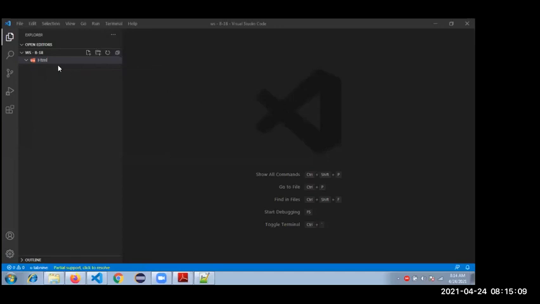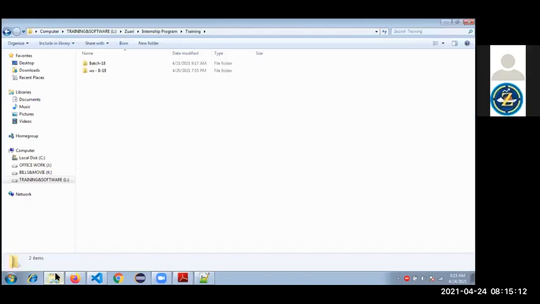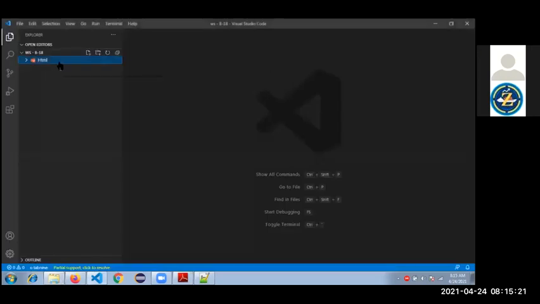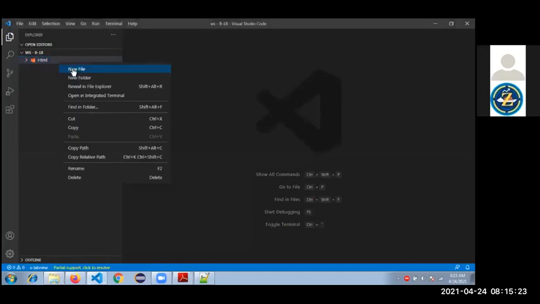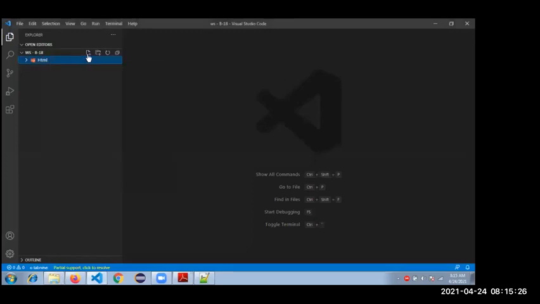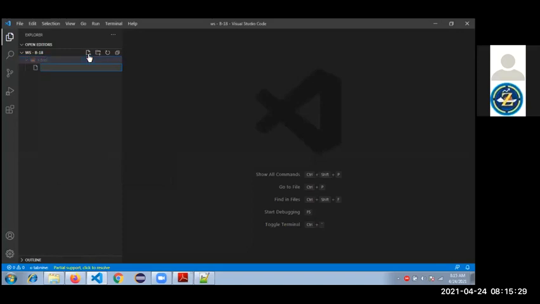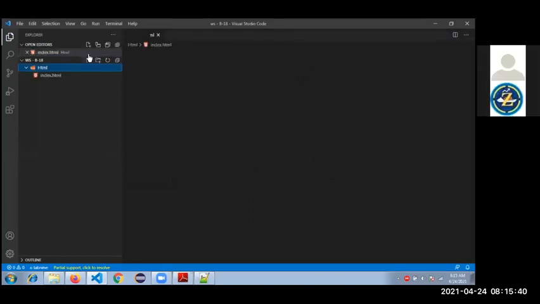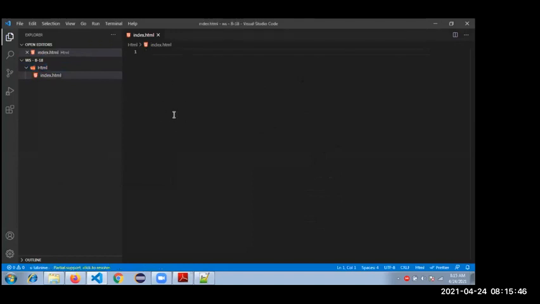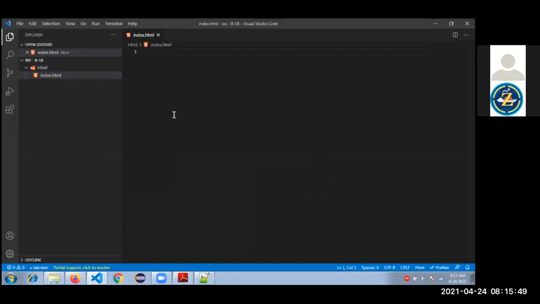Okay, so this is the HTML folder. We will see how to create the HTML file in this. We have two options. Right click, new file, that we can do, or else if you click here, we have new file. Here we name it index.html. See, you are seeing that index.html. Okay, file name.